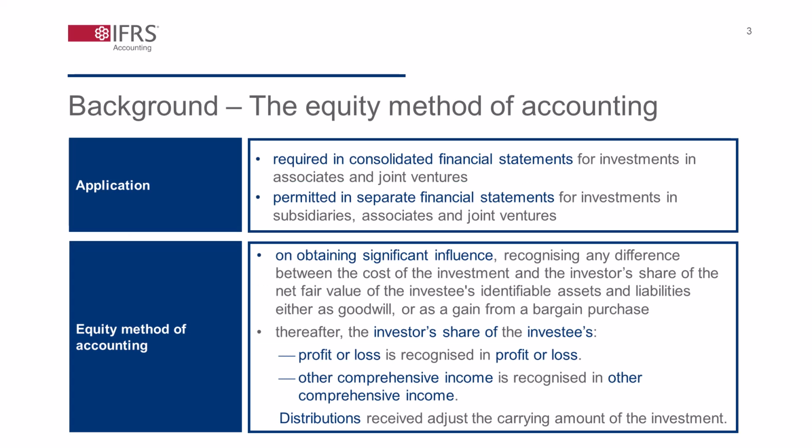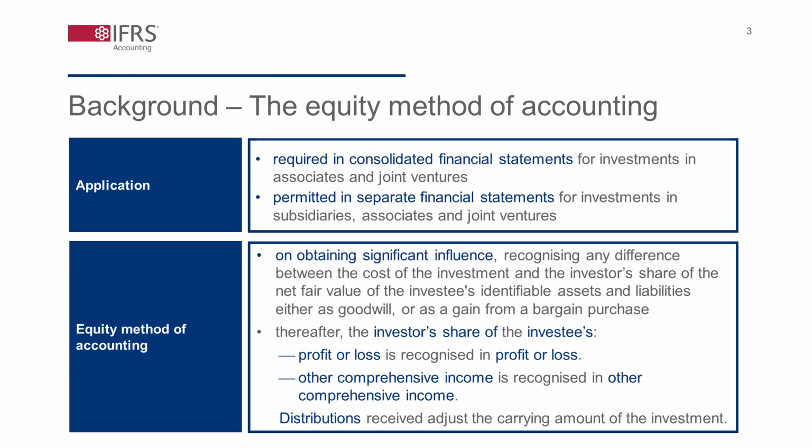Let me start by explaining what the equity method is and when it is applied. IAS 28 and IFRS 11 joint arrangements require the application of the equity method of accounting when an investor has investments in associates and joint ventures in its consolidated financial statements. IAS 27, separate financial statements, also permits the equity method in an investor's separate financial statements for its investment in subsidiaries, associates, and joint ventures.